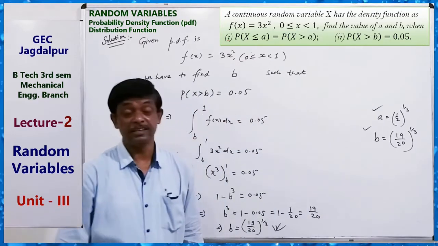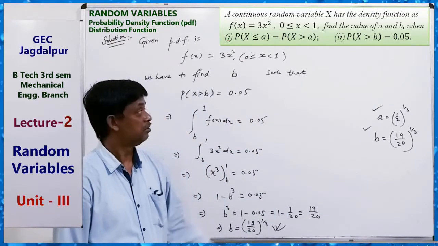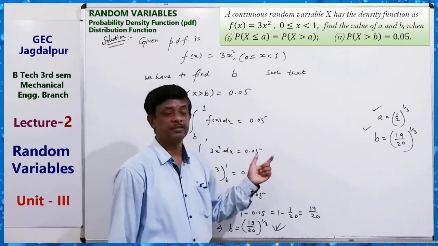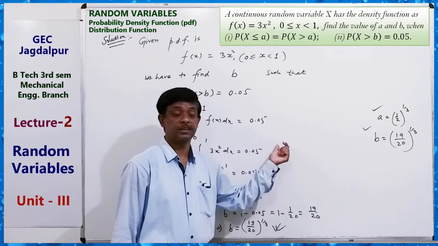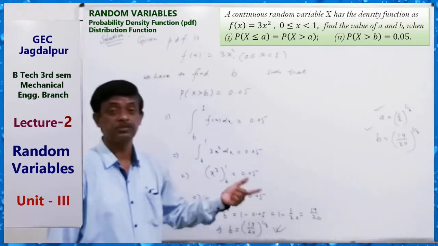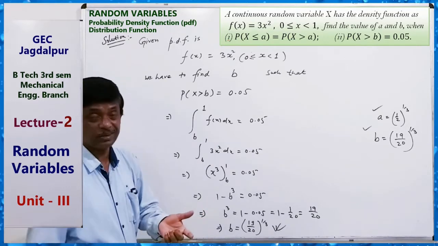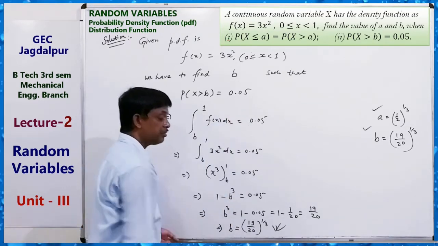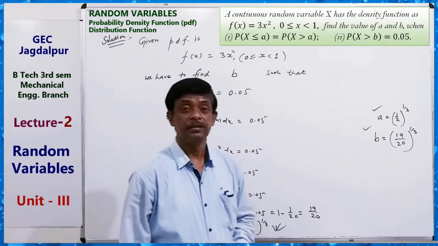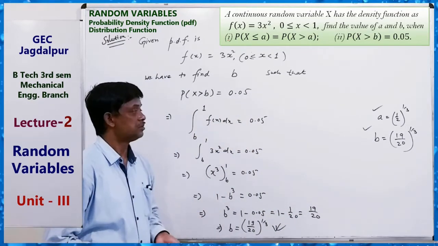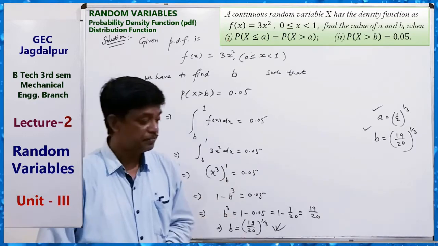So the main thing is that you have to know the formula. What is a PDF? For a PDF, f(x) is greater than or equal to 0, and the total integral is equal to 1. Similarly, for a discrete variable, the summation of p(x) equals 1 and p(x) is greater than or equal to 0. So this is our solution for your question.